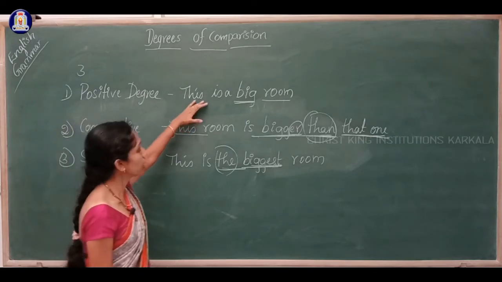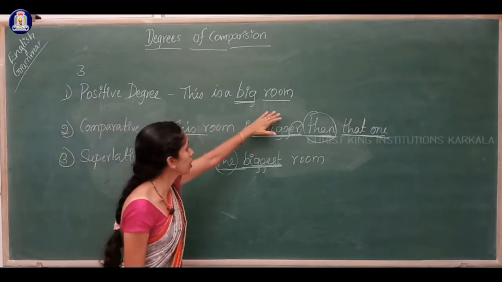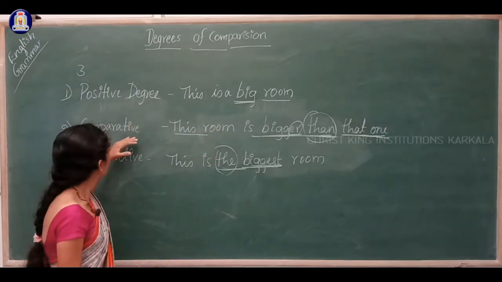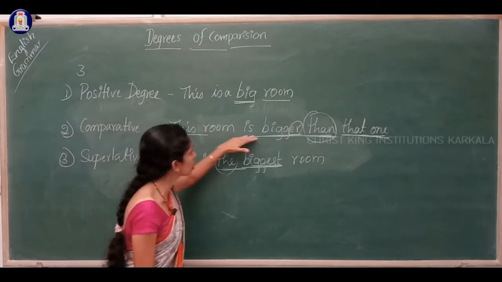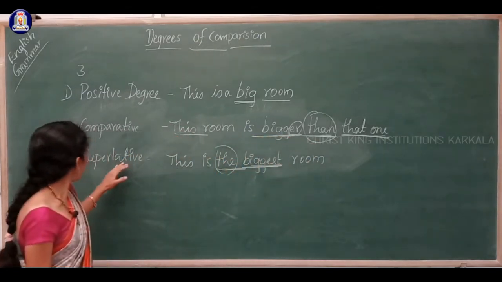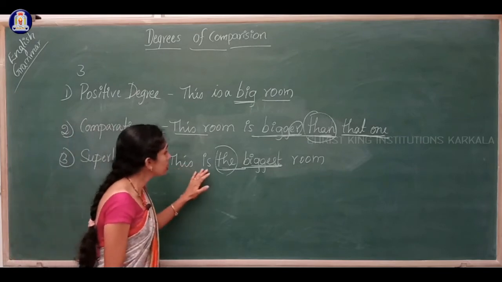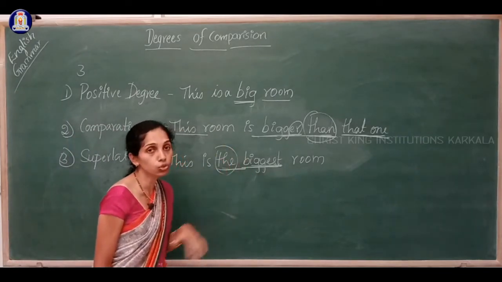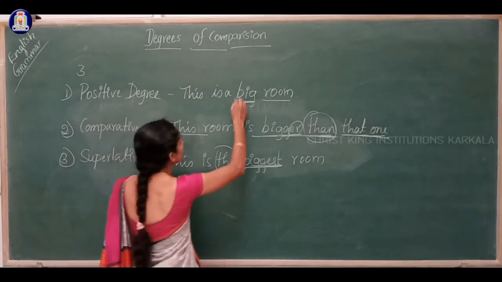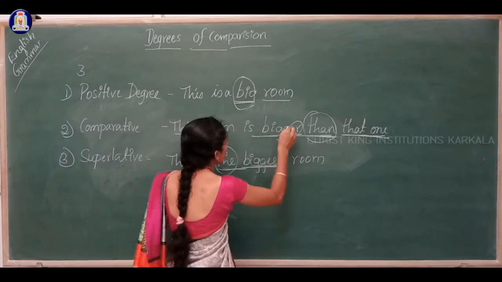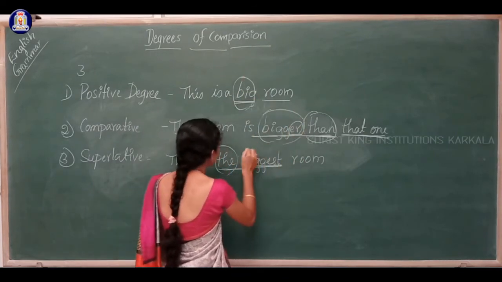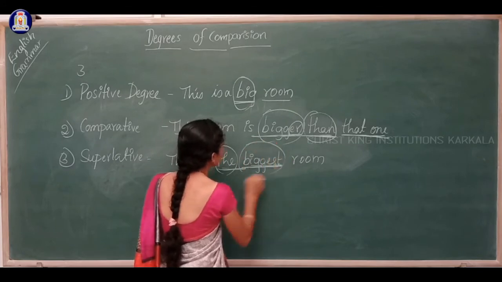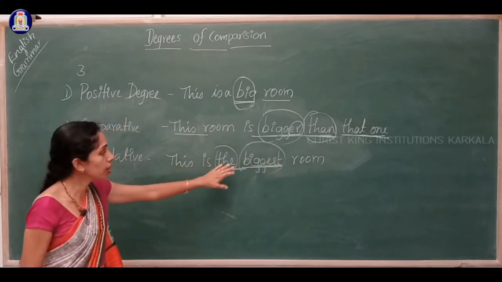Fine. So look at these three examples. This is a big room, positive degree. Comparative degree, this room is bigger than that one. And the superlative is this is the biggest room. So dear students, look at here how the adjectives are changed in 3 degrees. Okay. For example, big, bigger, biggest.